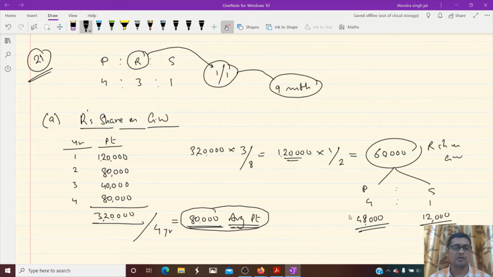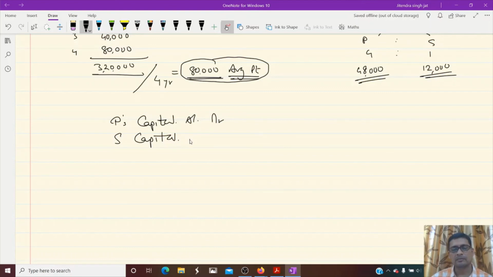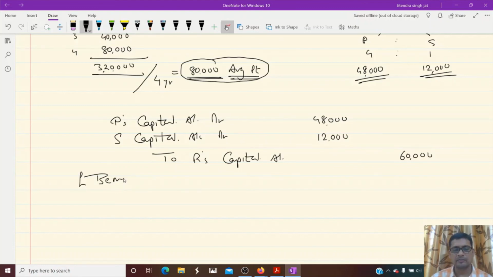So we can pass the journal entry for R's share of goodwill. P's capital account debit, S's capital account debit, to R's capital account 60,000 credited. 48,000 debit to P and 12,000 debit to S. Being R's share of goodwill is adjusted in gaining ratio. I hope it is clear.